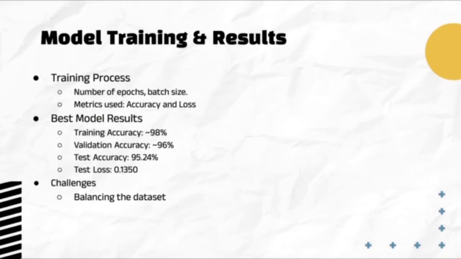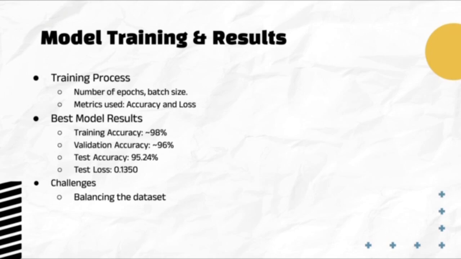So this is the next slide I'll be going over, and we have model training and results. For the training process, we tried a couple of different configurations and experimented and played around with it a lot. So we increased and decreased the number of epochs and had different batch sizes. For example, we had a smaller batch size of 16, and we also trained with a larger batch size of 64.